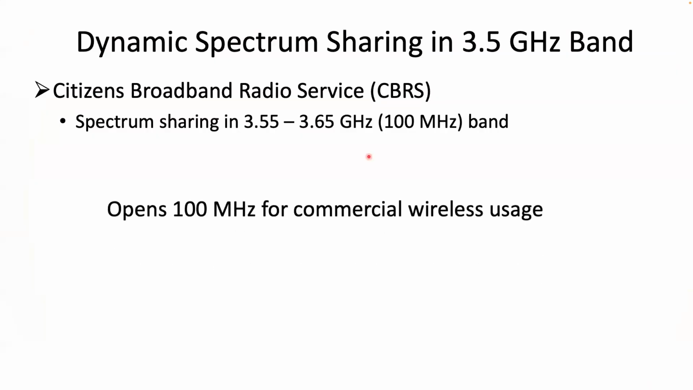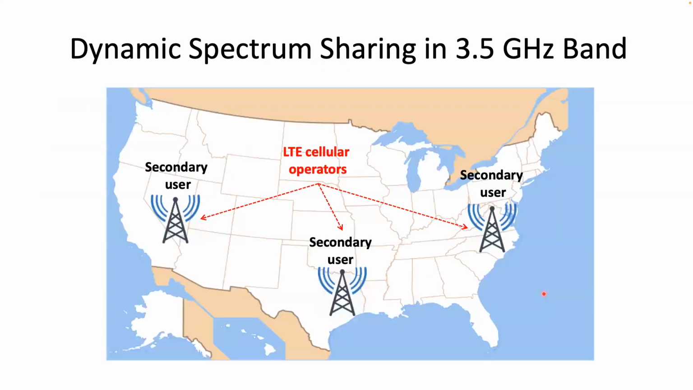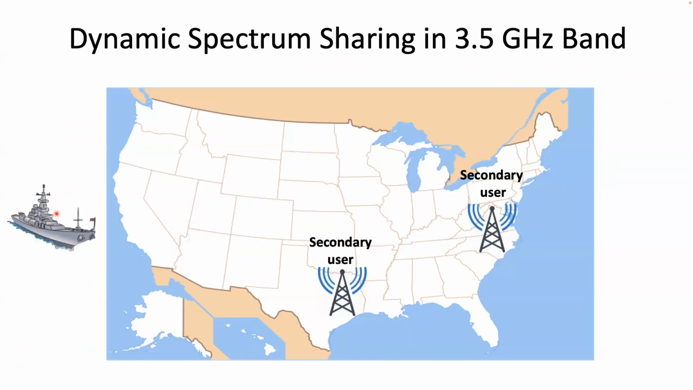Okay, so today I'm going to talk about DeepRadar, a deep learning-based environmental sensing capability sensor designed for CBRS. The FCC has announced a set of rules known as CBRS for spectrum sharing in the 3.55 to 3.65 gigahertz band. CBRS is important as it opens a 100 megahertz band for commercial wireless usage. The Department of Defense Naval Radar are the incumbent users of this band, and the mobile network operators are the secondary users. When radar signals are not present, this band can be used by the mobile network operators. However, in the presence of radar signals, the band occupied by radar must be released.